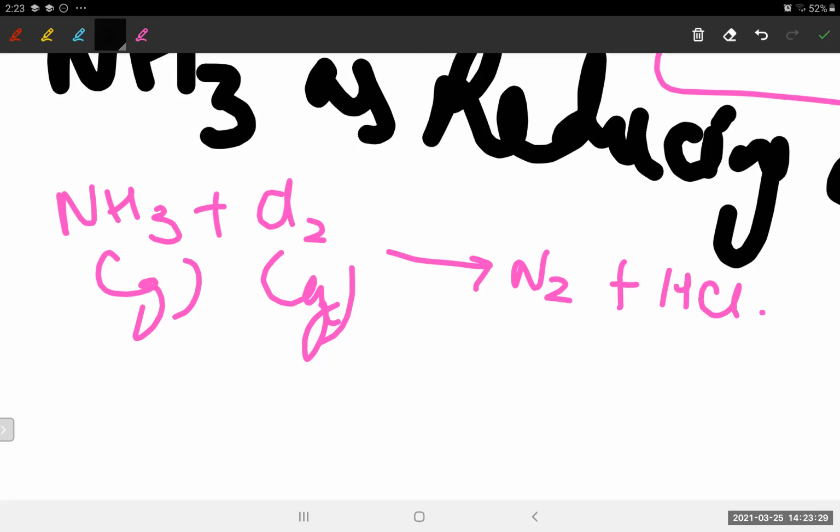And now see what we are doing here. Here is an addition of hydrogen, isn't it? What is addition of hydrogen? It's reduction, isn't it? So it's a good reducing agent. It's helping the chlorine to reduce. Yes or no? So it's a very good reducing agent. Understood, guys? Tell me fast.